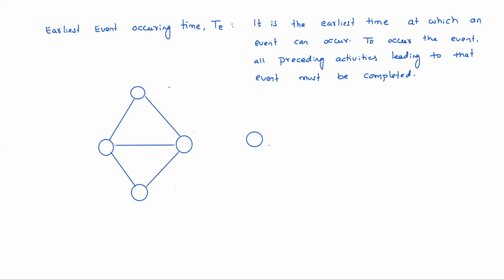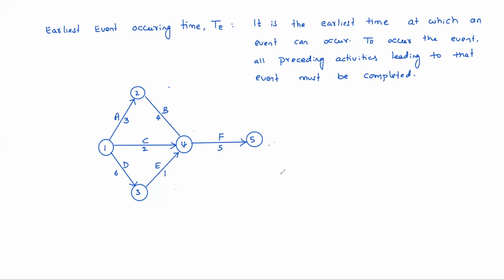Suppose this is the network. Let's assume events 1, 2, 3, 4, 5. Suppose A, B, C, D, E, F are the activities. Durations are 3 units of time, 4 units, 2 units, 6 units, 1 unit, and 5 units of time. So just for example, take event 4.